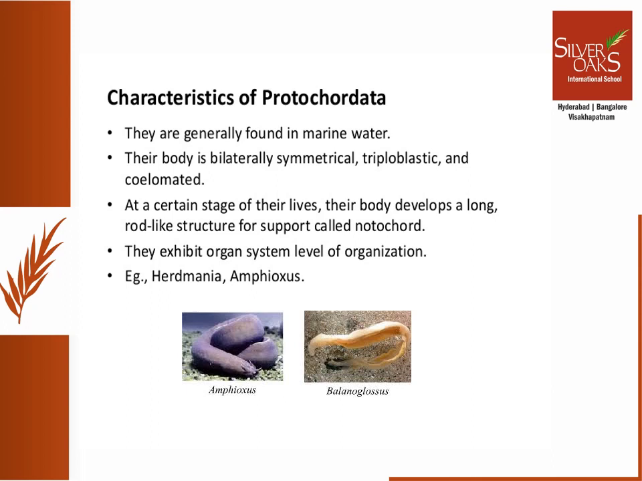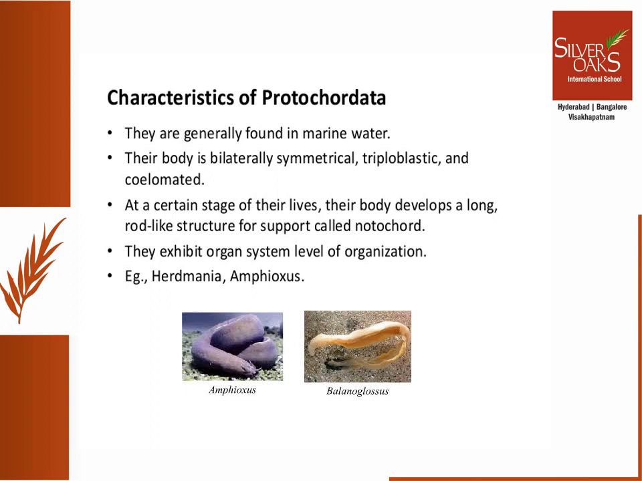Now what other features do they have? They are generally found in marine water. So they will be abundantly seen under salty water conditions, not under freshwater conditions. As already told about the non-chordates, they have bilateral, radial or asymmetric body types, but unlike them, the Protochordata will have only bilateral symmetry. So their body can be divided into two equal parts in only one plane.